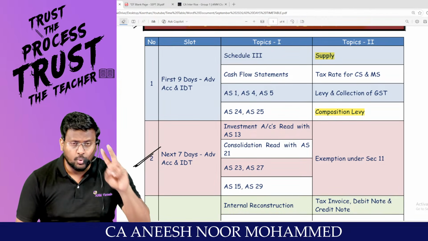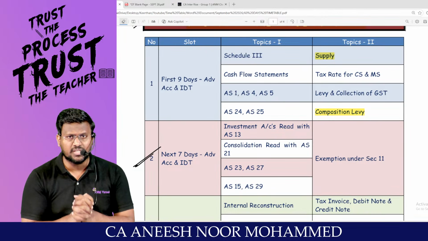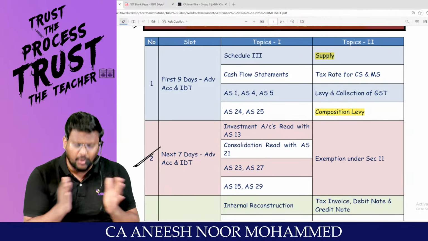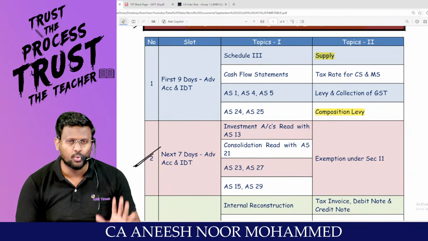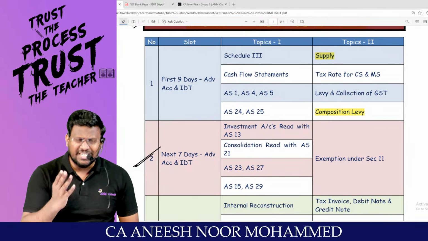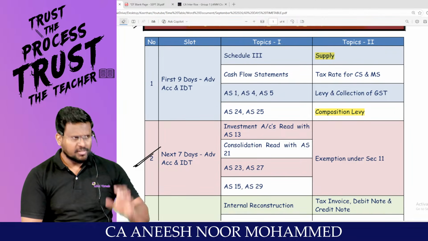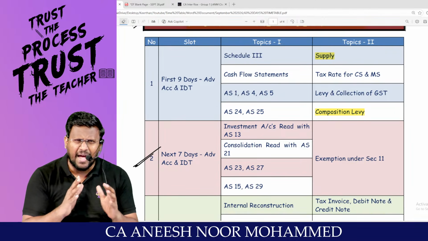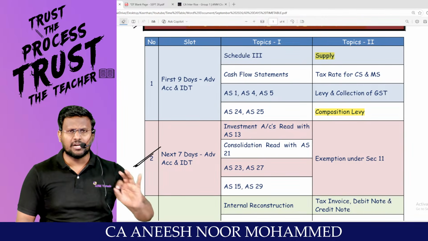Sir, we know that there are 2 gigantic topics. One is amalgamation and consolidation in advanced accounting. And in that, everyone knows that consolidation is an easy topic. Don't skip consolidation and go to the exam. If you sit and prepare for 2 to 3 days properly, consolidation will be in your hand. Sir, any faculty you take, max, 12 hours to 15 hours will be the length of the consolidation video.